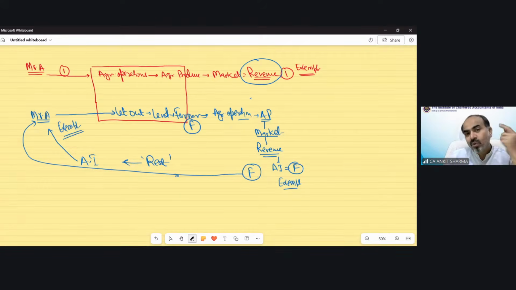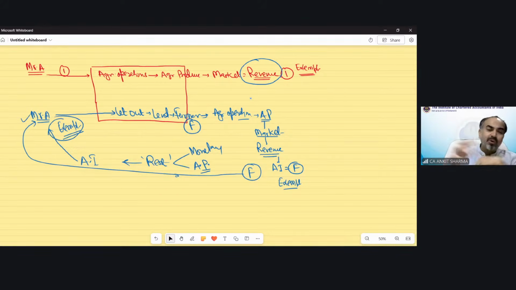If you let it out to a farmer who uses it for agricultural operation, then the farmer's income is agricultural income, as well as whatever rent you get becomes agricultural income in your hands. Whether this rent is paid by the farmer in monetary terms or via his agricultural produce, that is, paid in kind, income includes monetary and non-monetary, everything. So that would be treated as agricultural income in the hands of Mr. A.